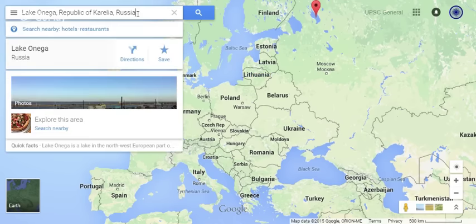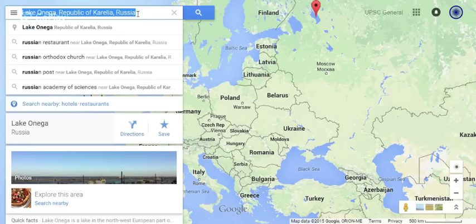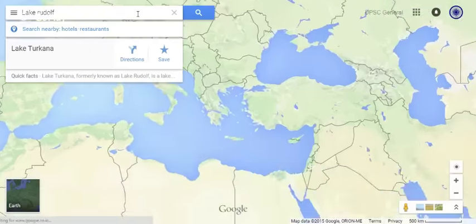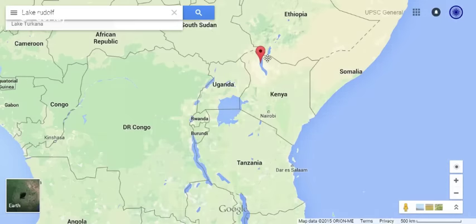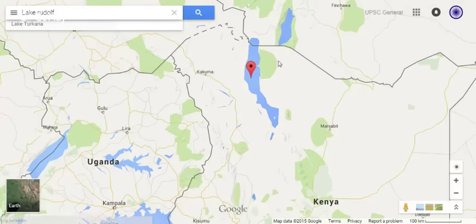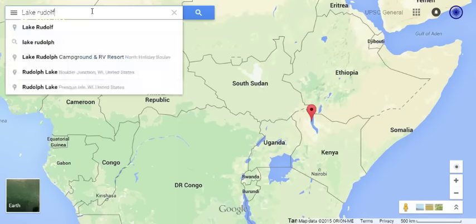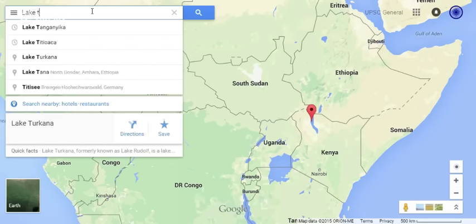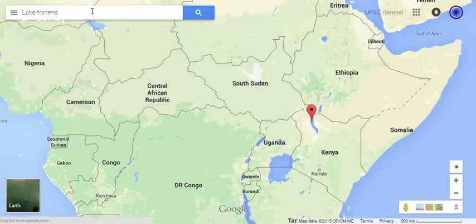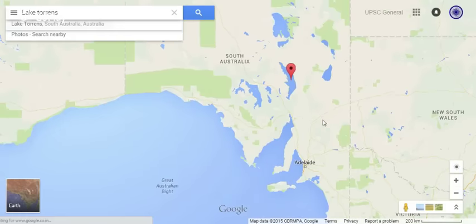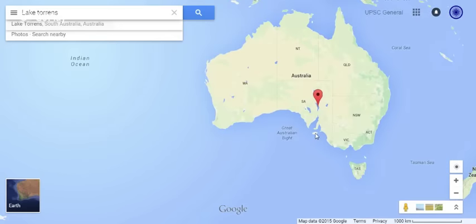Next lake is Lake Rudolf. Lake Rudolf is in Kenya, and a small portion of Lake Rudolf is also present in Ethiopia. The major part of Lake Rudolf is in Kenya. Next, Lake Torrens. Lake Torrens is in Australia. This is Lake Torrens, and this is Adelaide.